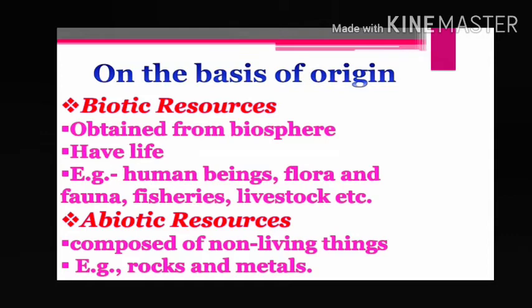Abiotic resources means the non-living things. These are collected from the other three spheres, except which one? Biosphere. Biosphere is not coming. Which three spheres are coming here for abiotic resources? That is lithosphere, atmosphere and hydrosphere. Lithosphere means sphere of rock or land, atmosphere means sphere of air, and hydrosphere means sphere of water. Clear? So this is the first classification on the basis of origin. Biotic means have life, originated from the biosphere, and abiotic means don't have life, and these originate from the other three spheres: atmosphere, hydrosphere and lithosphere.